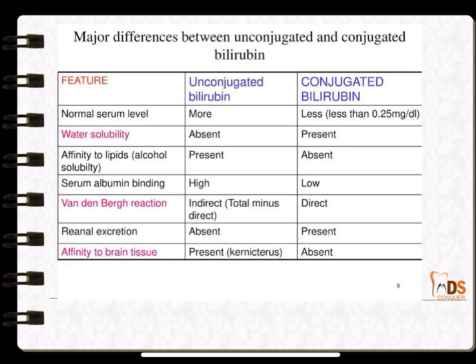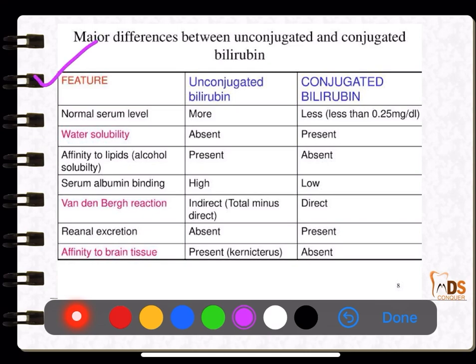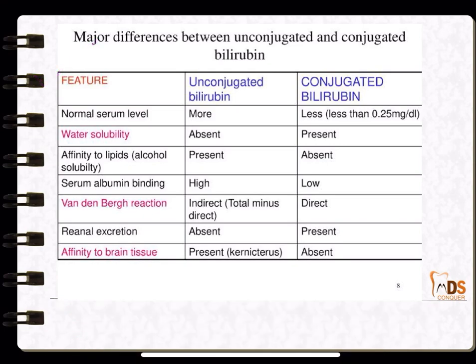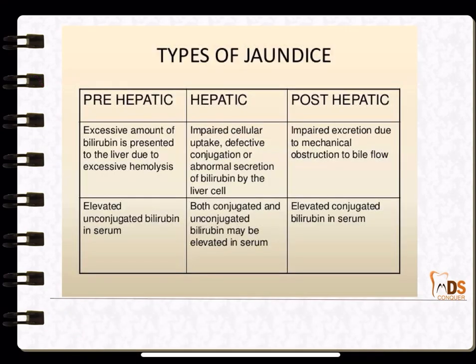Have a look. Next is the differences between conjugated and unconjugated bilirubin. This is related to the liver. So note the differences and the types of jaundice. If they want to ask a question from the liver, the questions are usually asked in and around the concept of bilirubin and the concept of jaundice. So have a look at this as well.